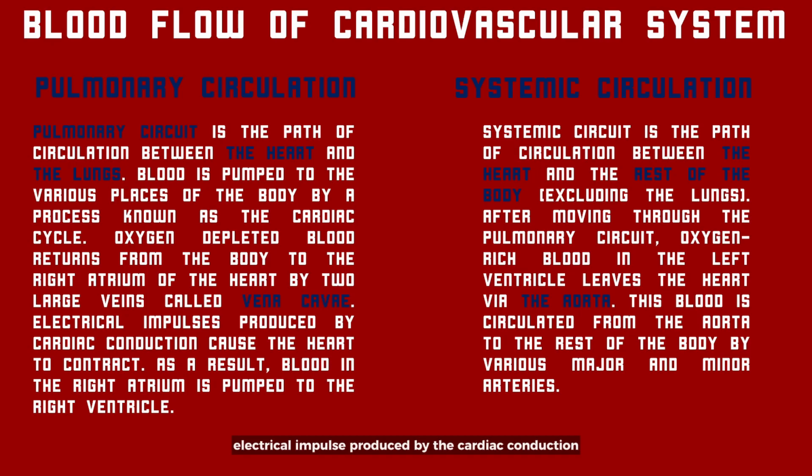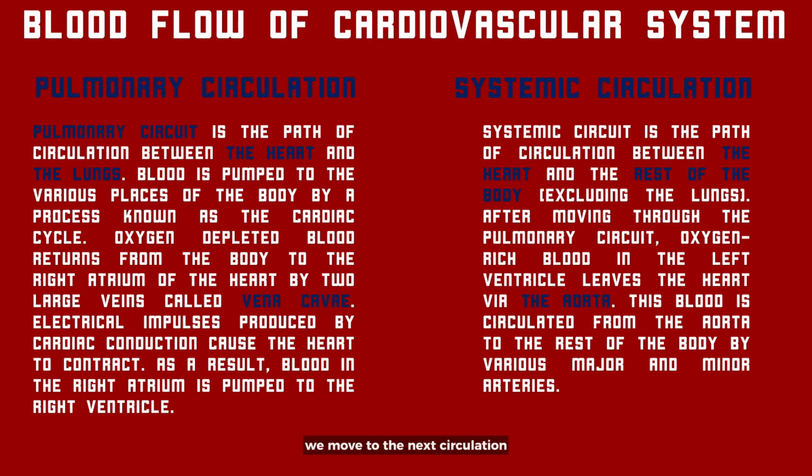Electrical impulses produced by the cardiac conduction system cause the heart to contract. As a result, blood in the right atrium is pumped to the right ventricle. So what is the vena cava? The vena cava is a large vein that returns blood from the body to the heart. It has two main parts: the superior vena cava, which carries blood from the head, neck, arms and chest, and the inferior vena cava, which carries blood from the lower body. Both vena cava empty into the right atrium of the heart.